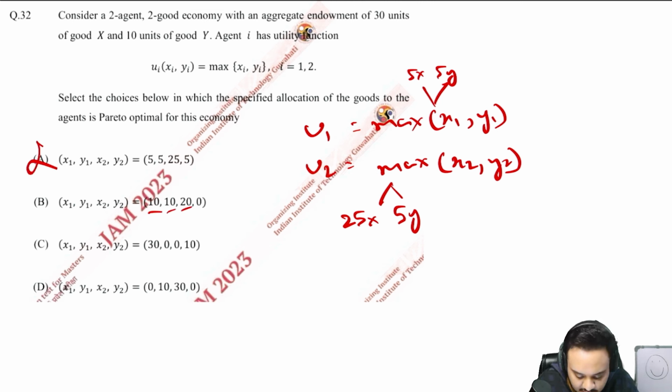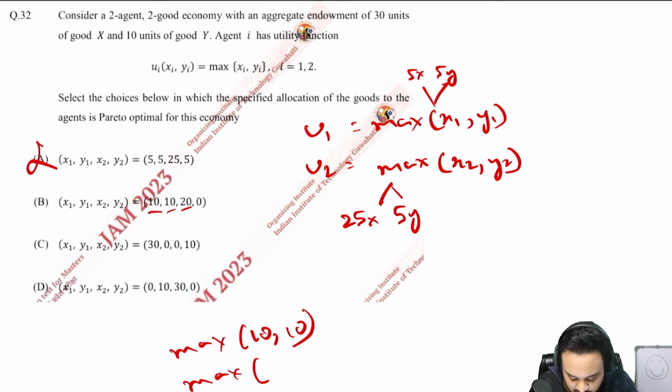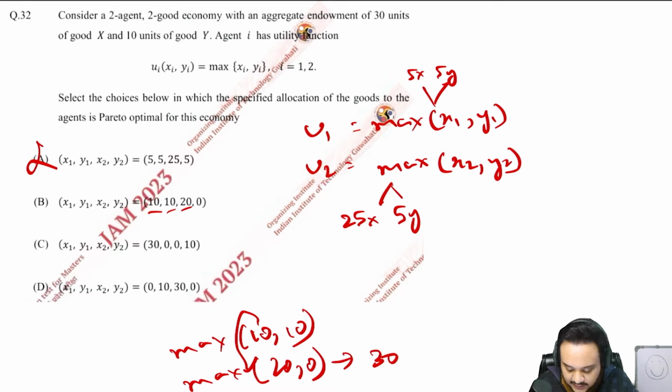Similarly, this is saying max of 10 and 10 and max of 20 and 0. Obviously again this is not Pareto optimal. If I transfer x to this guy, his utility will become 30 and this guy's utility will still be 10. Again I'm making one guy better off without making the other one worse off.